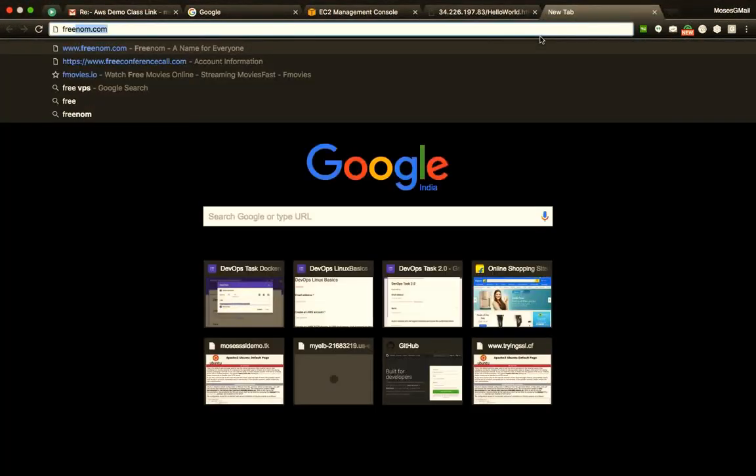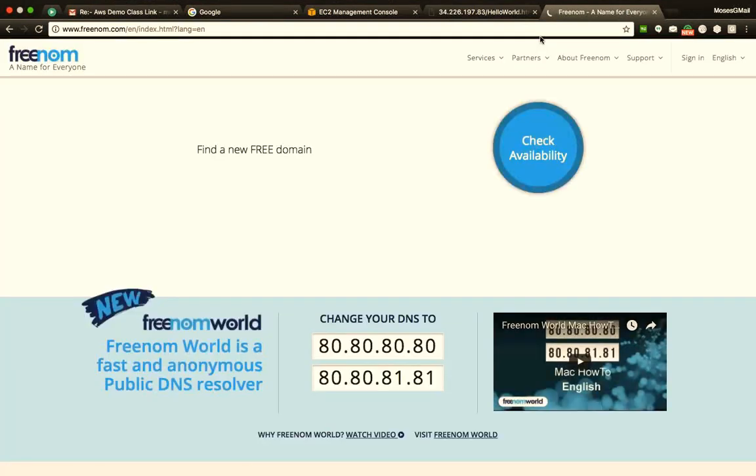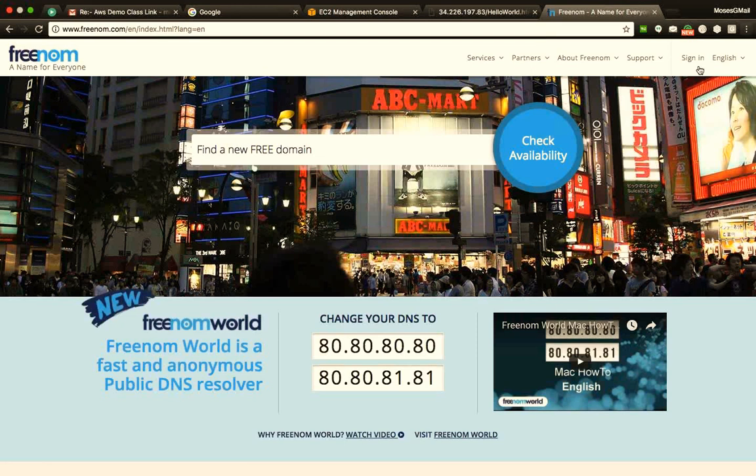So let's go ahead and purchase a domain name for ourselves and then try accessing this. For that, I'll go to a website called freenom.com. In case you're wondering, Freenom is something similar to GoDaddy, but in Freenom, you are eligible for free domains. So once you visit this, you might have to click on sign in or sign up and create your own account. It will not ask you for any of the payment details. Don't worry about it. And it will be a free website. Okay. So it is freenom.com.